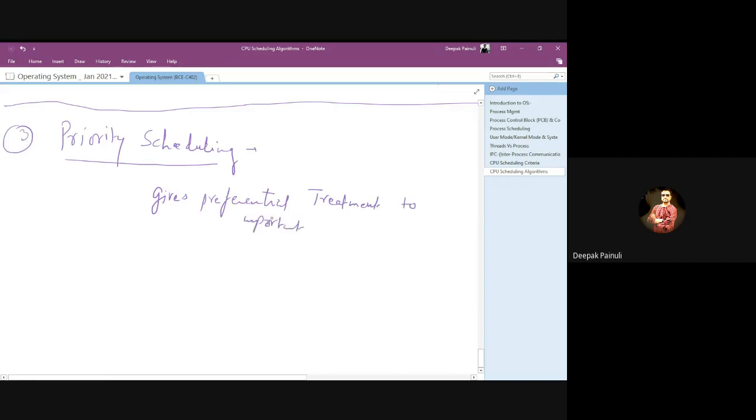Important jobs. What it states, it simply gives preferential treatment to the important jobs.